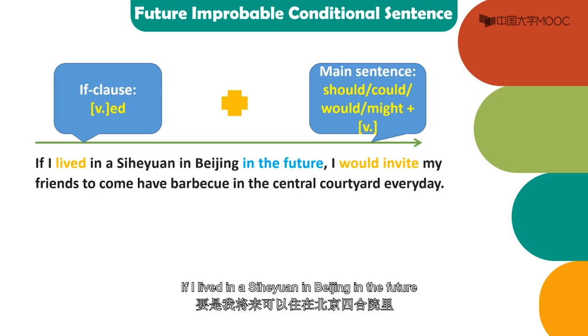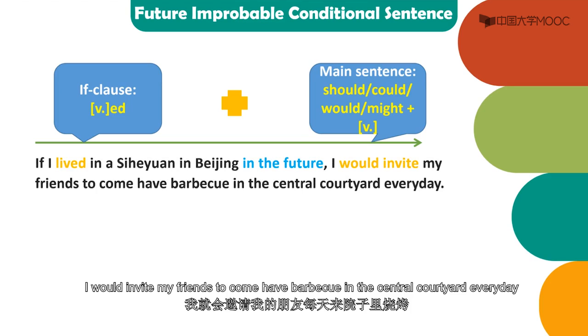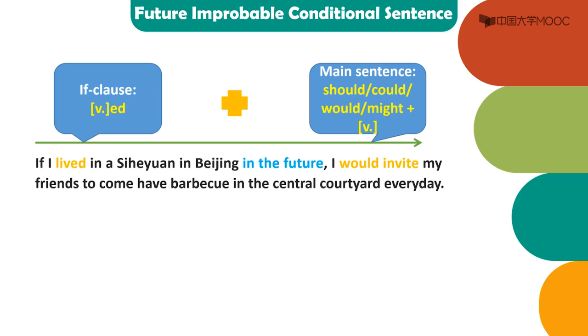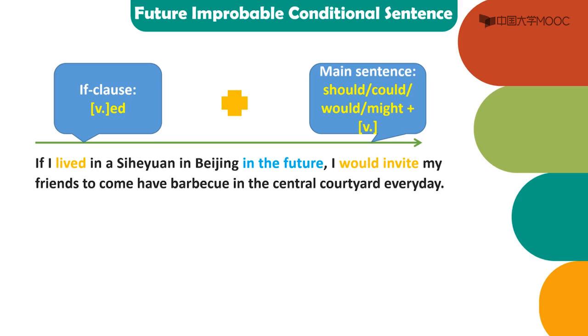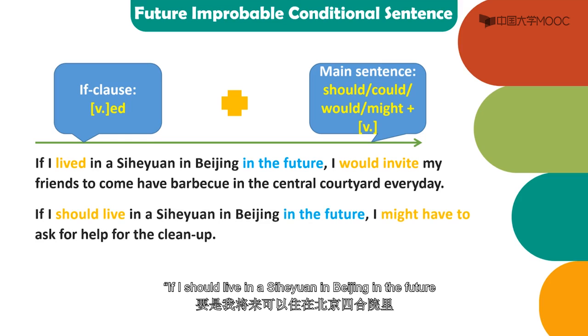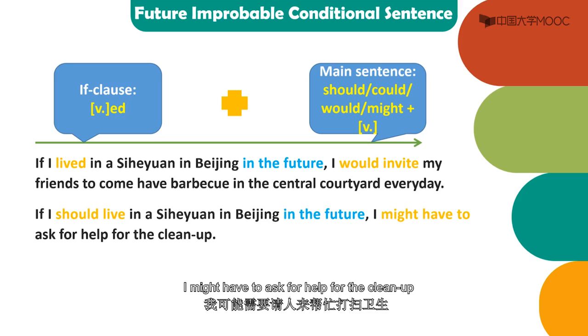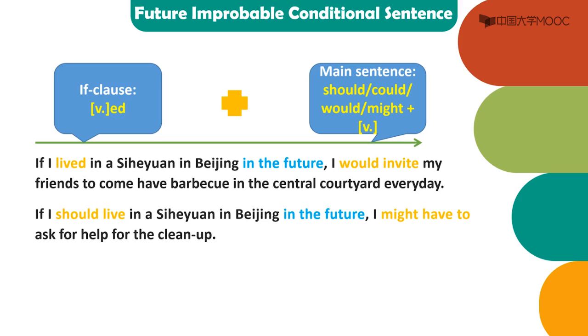If I lived in a 四合院 in Beijing in the future, I would invite my friends to come have barbecue in the central courtyard every day. Of course, to indicate the unreal situations, you could also say, if I should live in a 四合院 in Beijing in the future, I might have to ask for help for the cleanup.